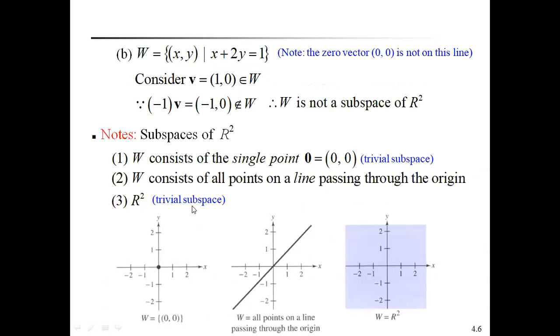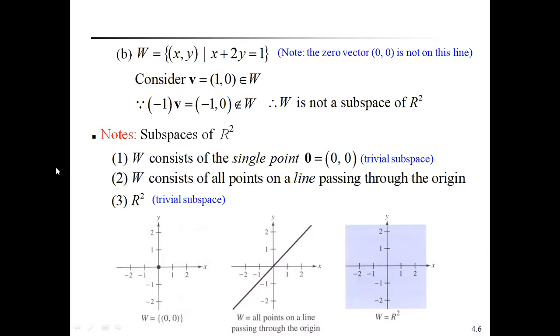Coming to the second subset, W is equal to (x, y) such that x plus 2y equal to 1. See here, this is a line not passing through the origin. That's why the zero vector (0, 0) does not lie on this line.